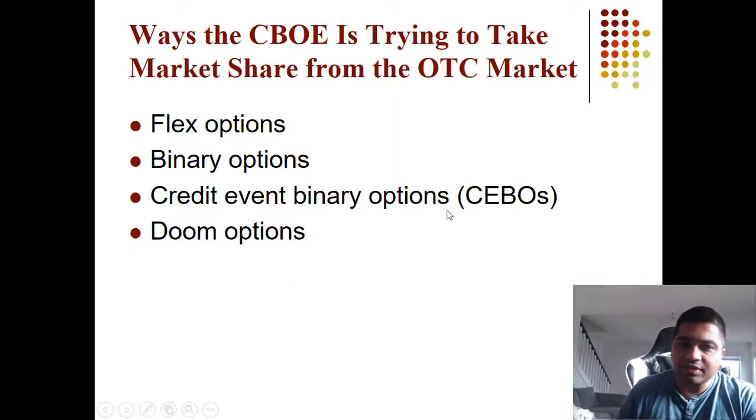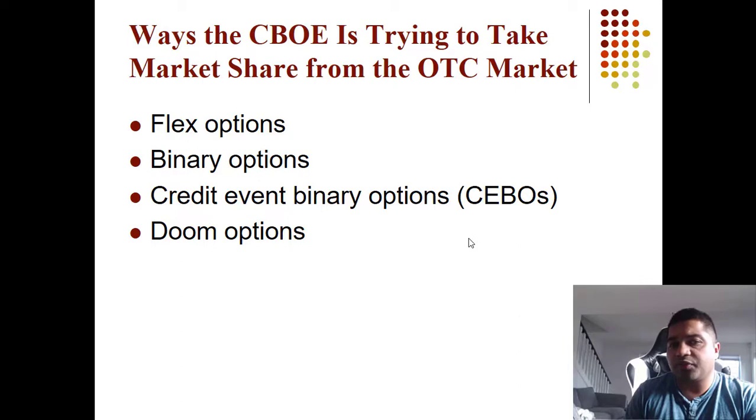Credit event binary options, these are like insurance contracts on certain companies. So if the company defaults, they pay. If the company doesn't default, you don't get paid. So they are like insurance contracts. Doom options are extreme out of the money options, right, which are very unlikely. So if you buy a doom option on Microsoft, what are you betting for? You're betting for Microsoft going bankrupt. So it pays handsomely, like payouts will be 10,000 times, 20,000 times, but the likelihood of that event is very low.